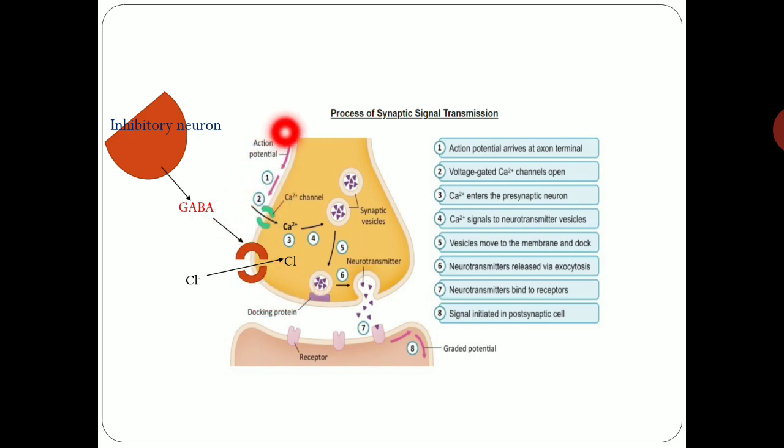When an action potential arrives, there is a decreased size of the action potential because of this hyperpolarization. So ultimately it leads to decreased entry of calcium inside the presynaptic terminal. And as we know, if there is a decreased amount of calcium, the whole process of release of neurotransmitter will decrease. So ultimately there is a decreased amount of neurotransmitter substance.